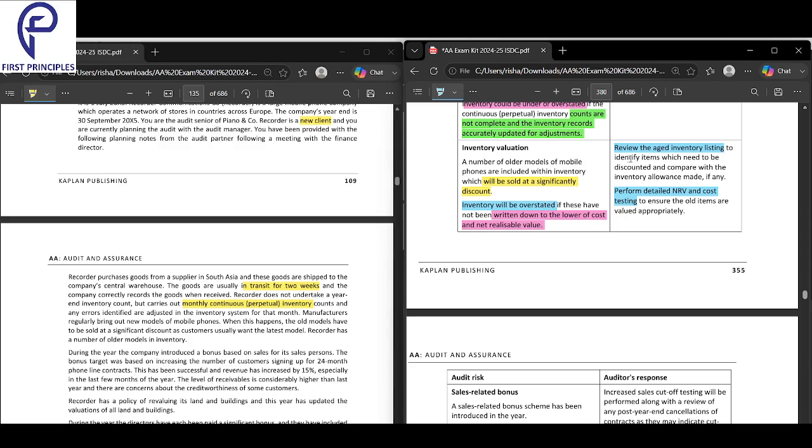Review the aged inventory listing to identify items which need to be discounted, and perform detailed NRV and cost testing.